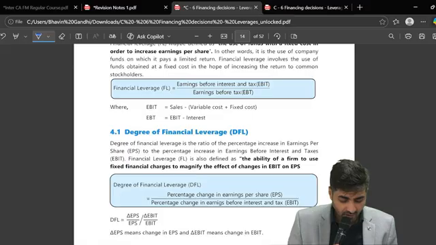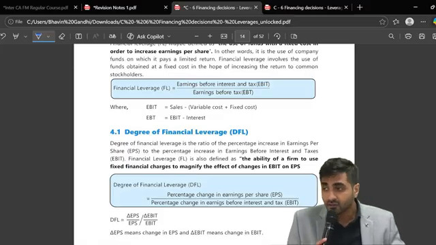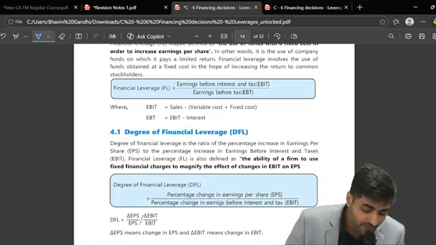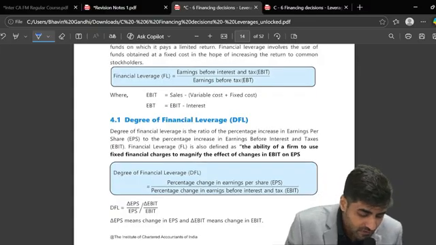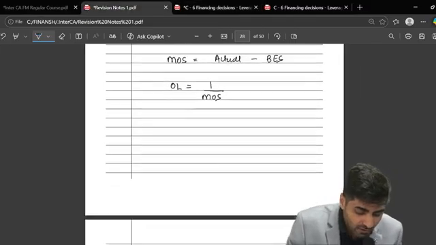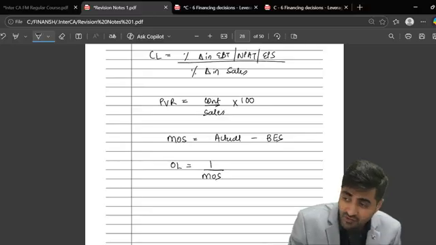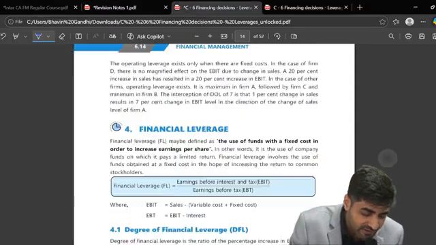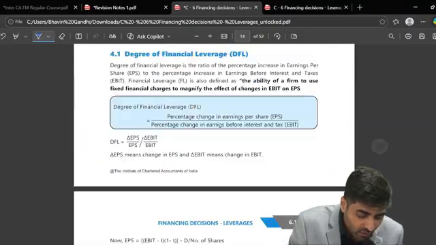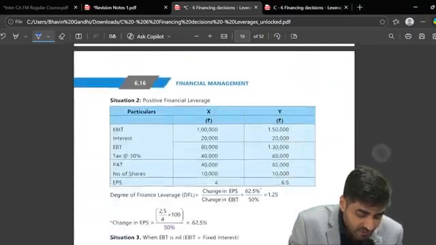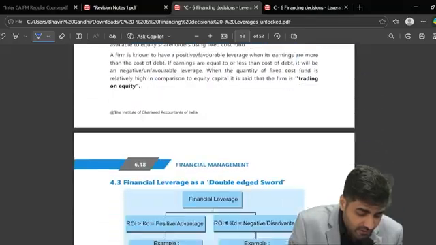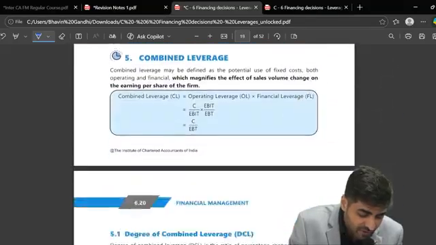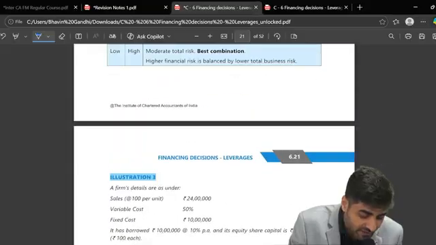Check. Are you guys okay? Done till here? Okay. That was your different types of ratios. Now coming back to this particular question. What is the next question? Just check. For financial leverage, for combined leverage, all these things we are done with.